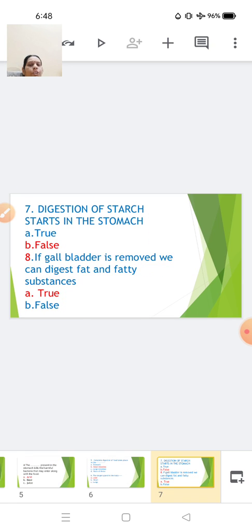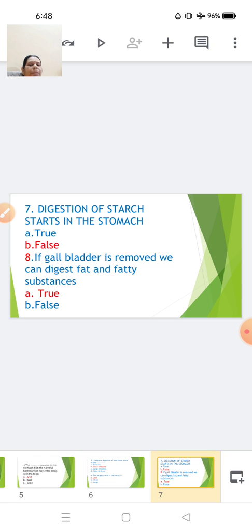Digestion of starch starts in the stomach. So here you have to identify whether this statement is true or false. The statement is false. It doesn't start in the stomach, it starts in the mouth itself.